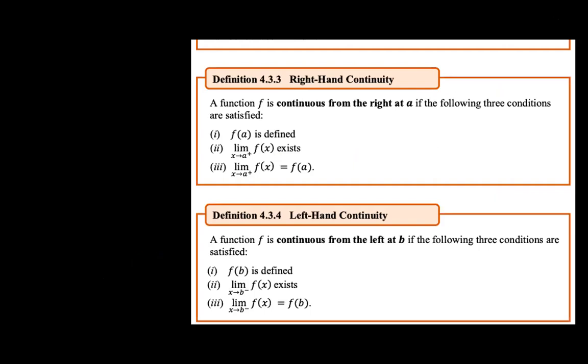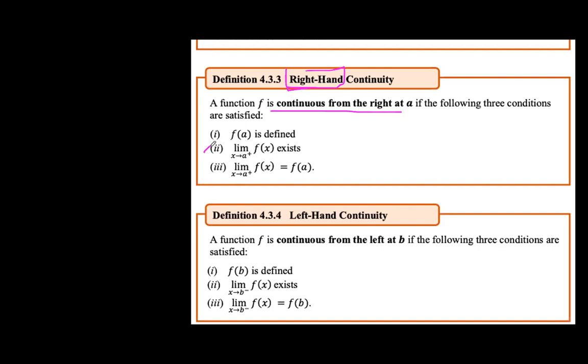Okay, next, definition. What do we mean by right-hand continuity? Okay, from the name itself, right hand. So a function f is continuous from the right, okay, from the name itself, right hand, from the right at a if the following three conditions are satisfied. So number one, f of a is defined, or the function value is defined. The limit of f of x exists as x approaches from the right. Okay, so yung pangalan niya ay naka-based kay condition number 2, yung limit.